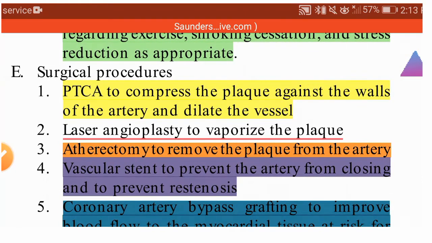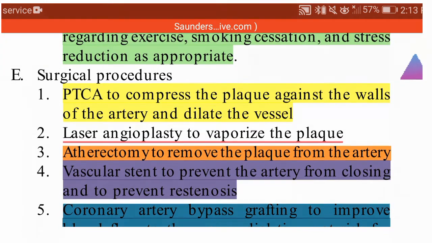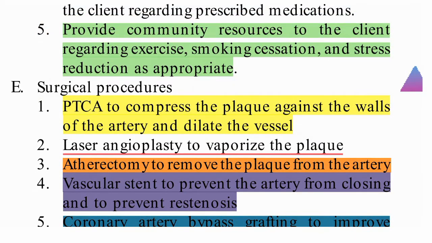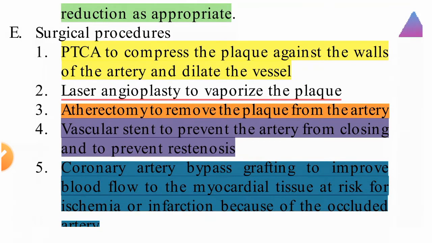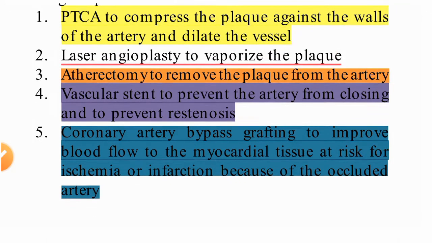Surgical procedures. So what surgical procedures can we do? We can do a PTCA. In PTCA we compress the plaque against the walls, so it will dilate the blood vessels. Laser angioplasty to vaporize the plaque. So we can do laser angioplasty, and it will vaporize the plaque.